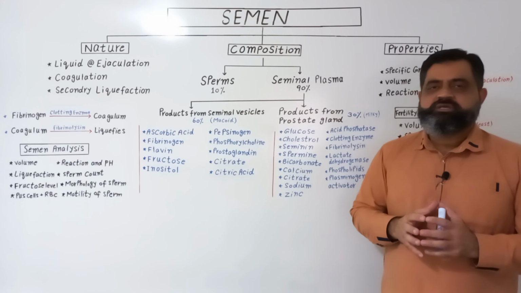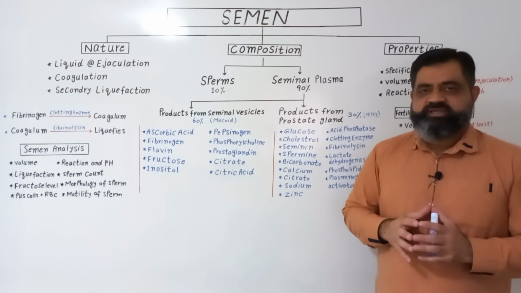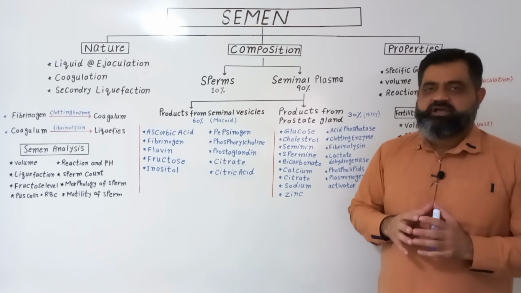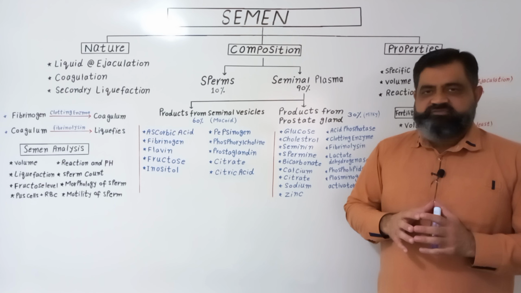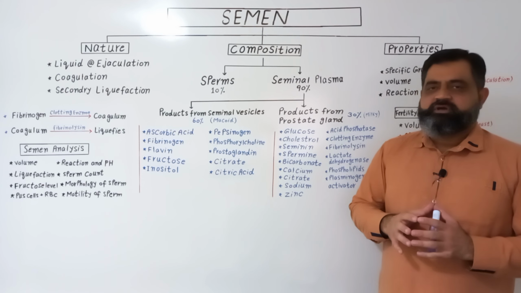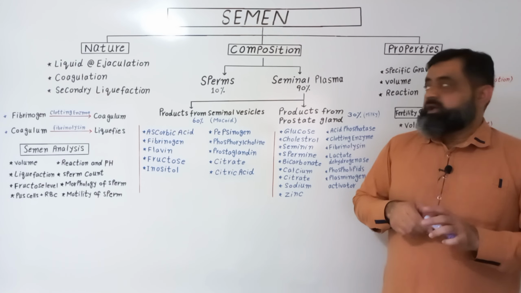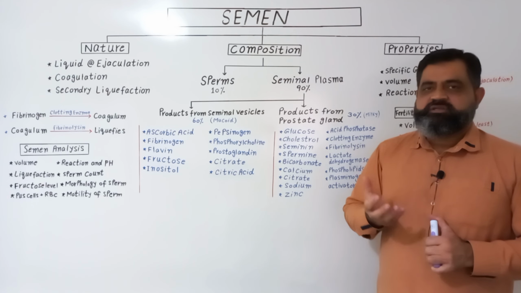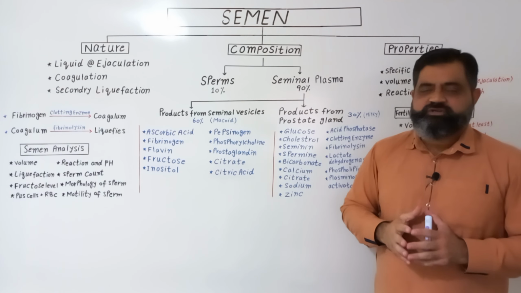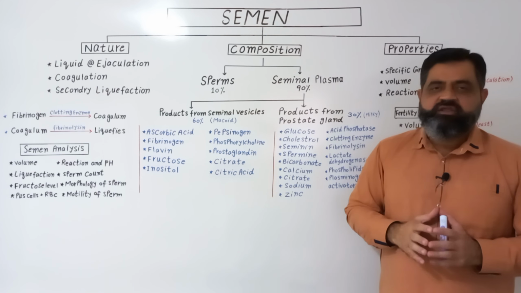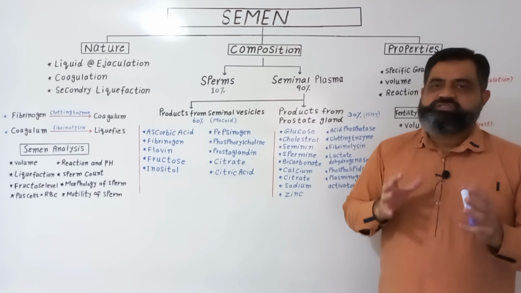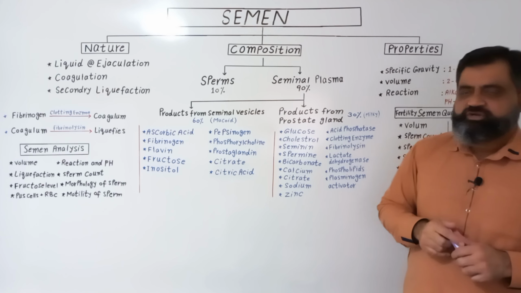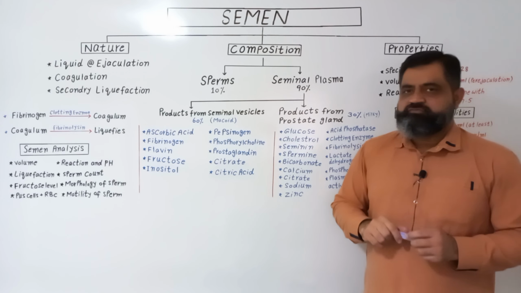So all these components from the prostate gland and seminal vesicles, and also the mucus gland, which is the bulbourethral gland, make up the seminal plasma. This seminal plasma contains sperms which are 10% or less of the semen or seminal fluid. So what is the nature of seminal fluid?